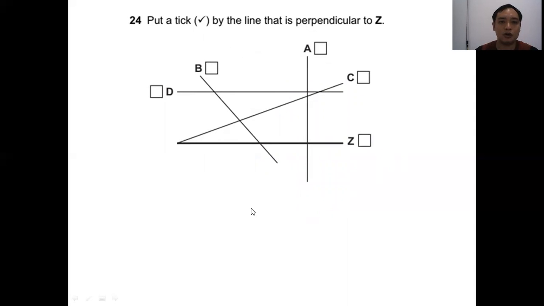Question 24. Put a tick by the line that is perpendicular to Z. So perpendicular, you have to remember, a perpendicular line is a line that makes 90 degrees with another line. Okay. Parallel lines are two lines that never meet each other. So in this case, the line perpendicular to Z is A.